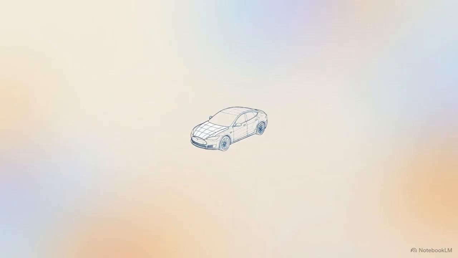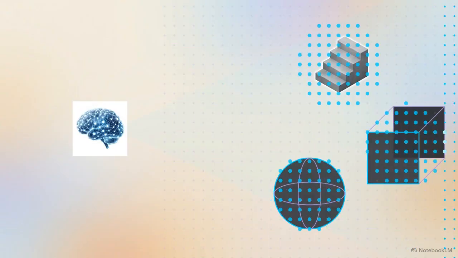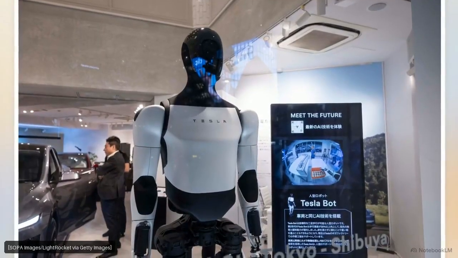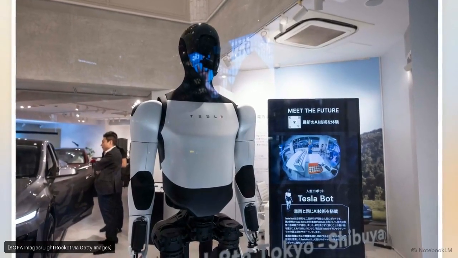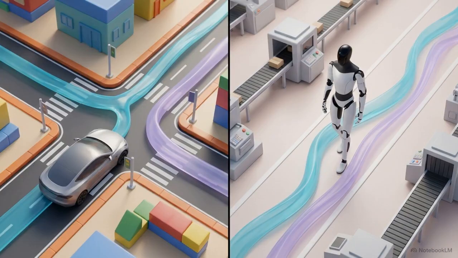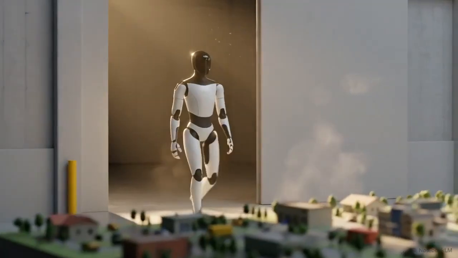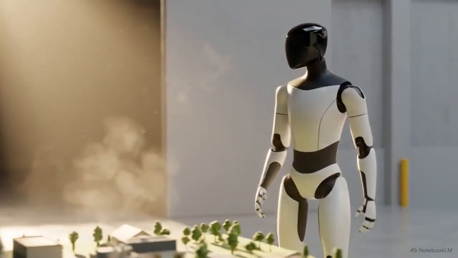Because the system learns from visual data rather than strict automotive rules, the underlying neural architecture is not bound to a car. It is designed to interpret and interact with the physical world universally. The same AI engine and world simulator used for the vehicles are being ported directly into Tesla's humanoid robot, Optimus. Navigating an intersection and walking across a factory floor share the same underlying requirement: real-time spatial reasoning. By applying the same world simulator and neural network architecture to humanoid robots, Tesla is testing whether an AI trained on the road can successfully interact with the rest of the physical world.